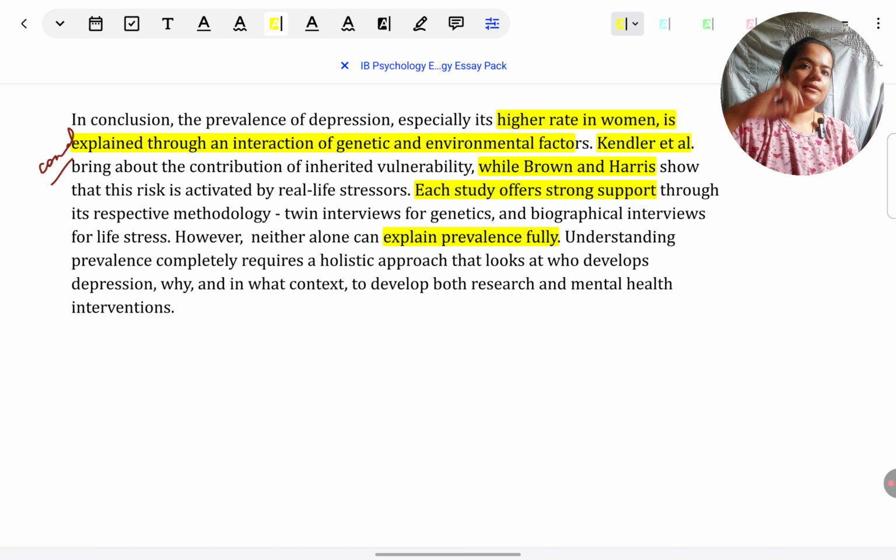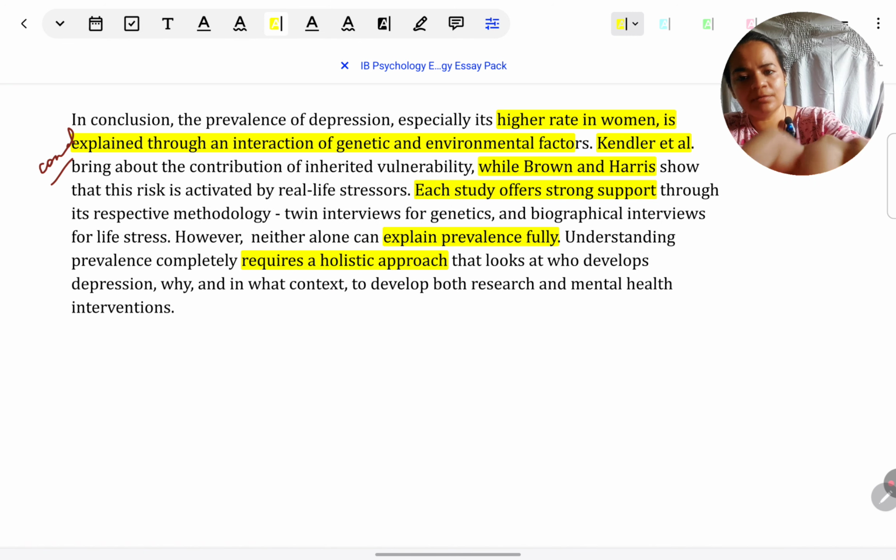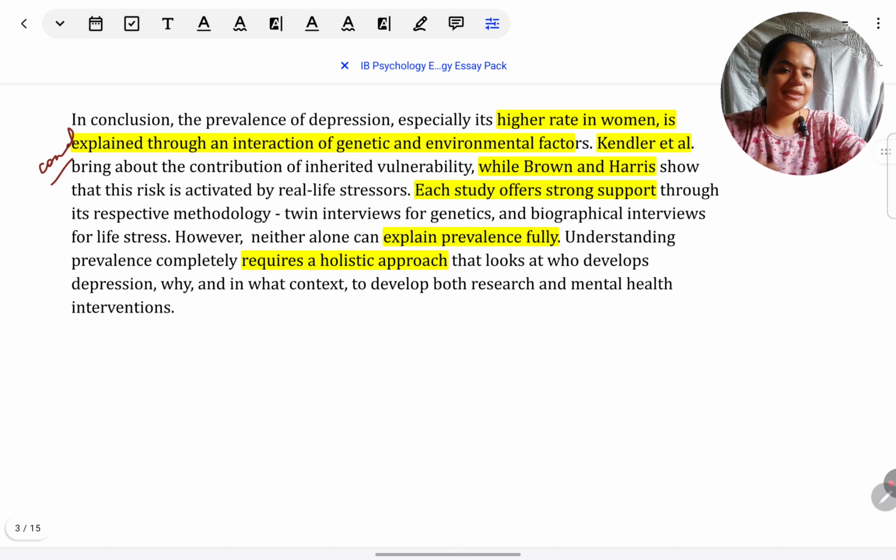And finally, in a conclusion, besides summary, we can always suggest something for further research. So a more holistic approach in future, which can reconcile both the sides, and not only that, look at other possible factors also, like whether prevalence rates are true as a whole or not, or they are being biased in some way. That type of a study, the research in that area can help further understanding of prevalence rates.